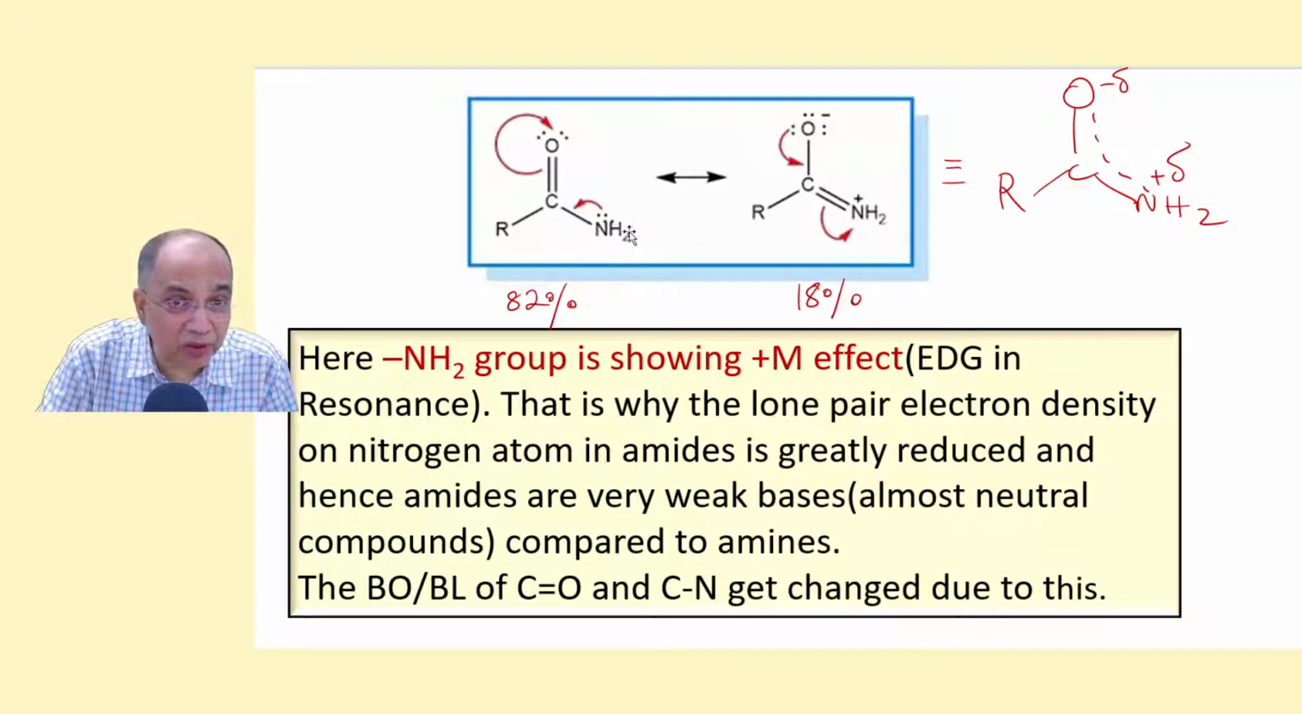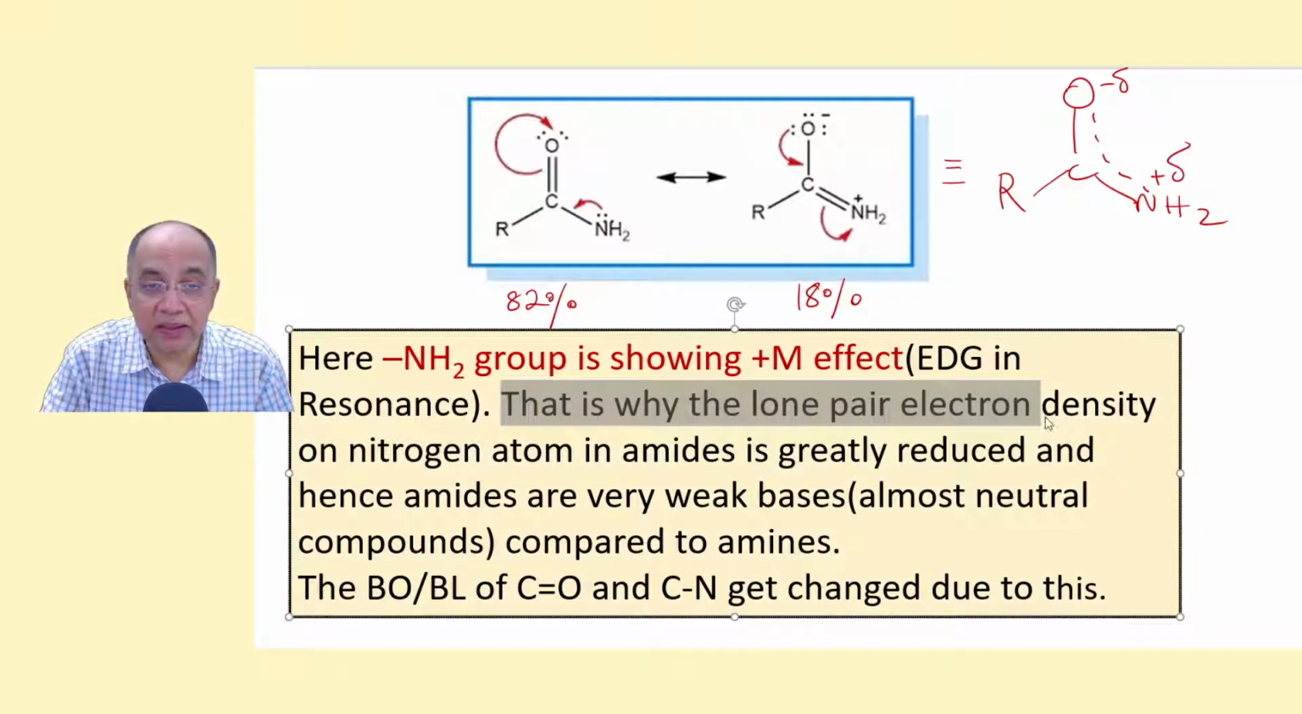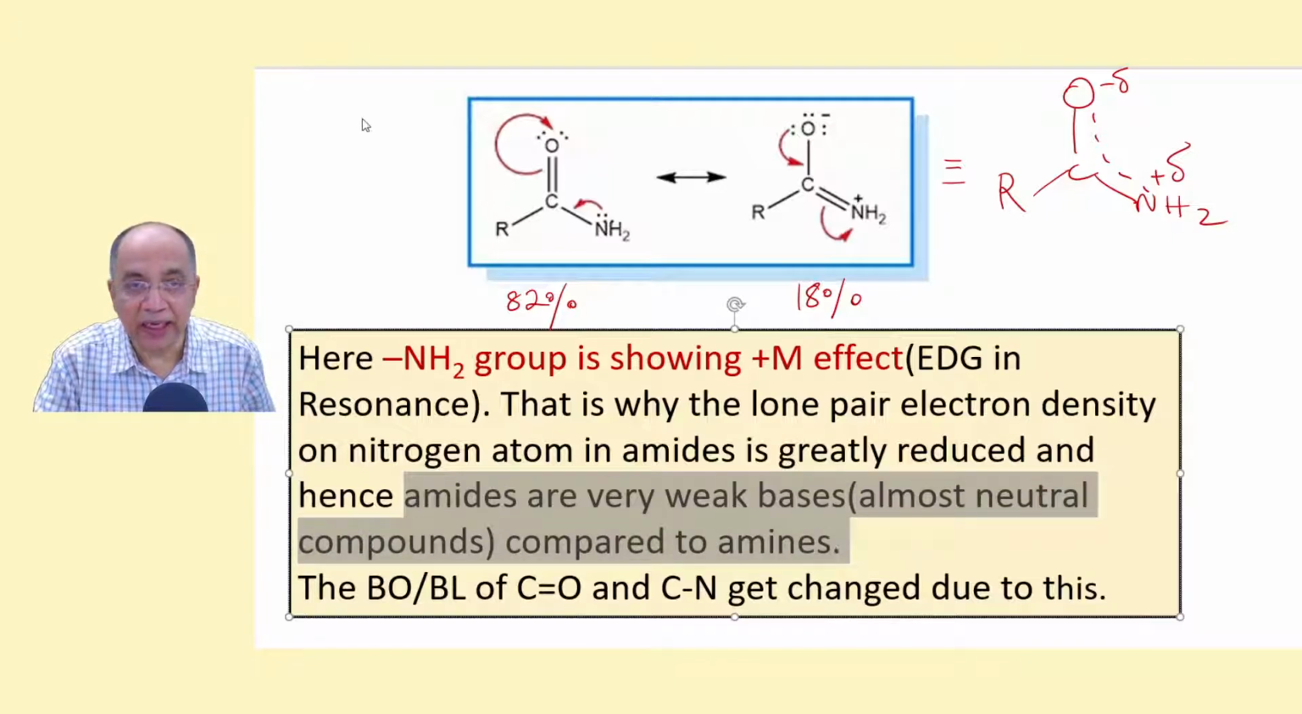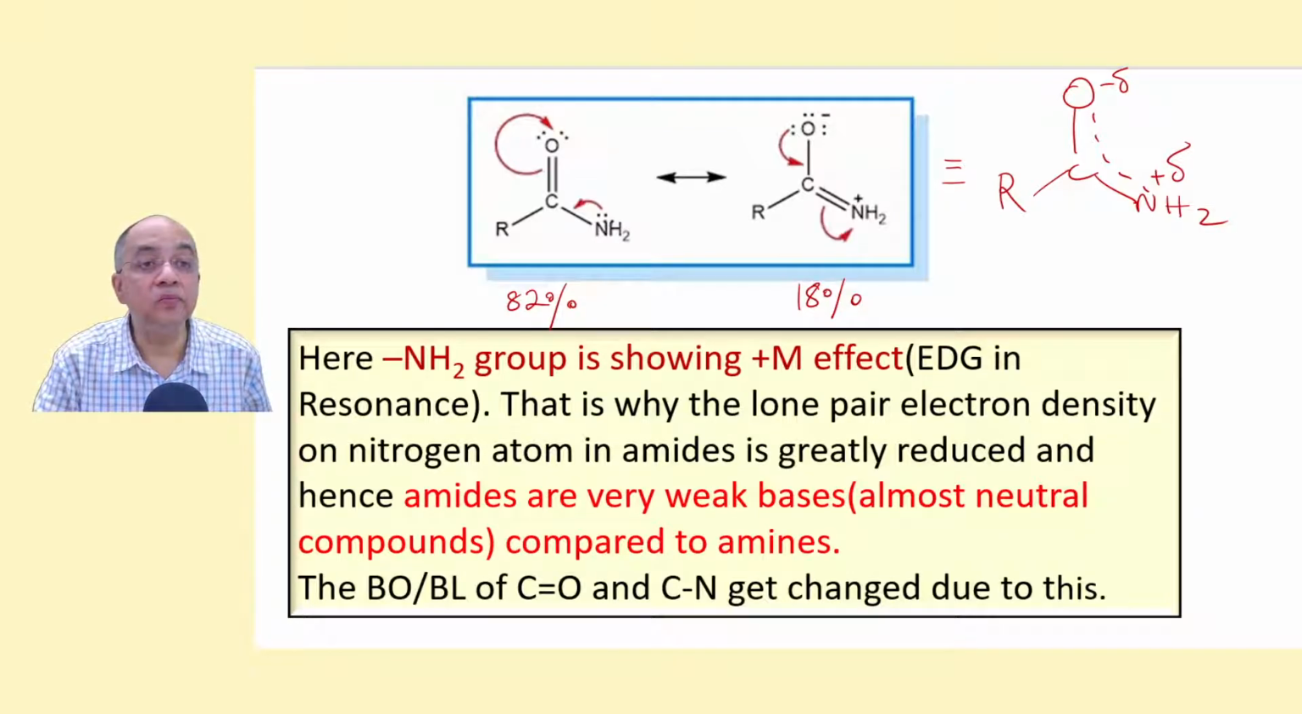Because of this resonance, the lone pair is delocalized and the electron density on the nitrogen atom is greatly reduced. Because of the conjugation with the carbonyl group, the electron density is greatly lowered, for which amides are much less basic than amines. I repeat, amides are much less basic than amines. Got it?